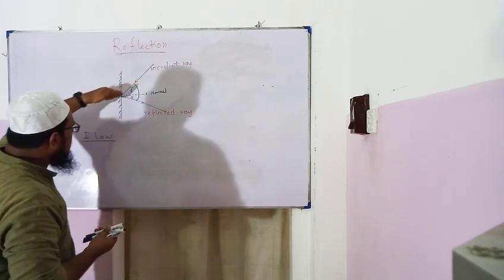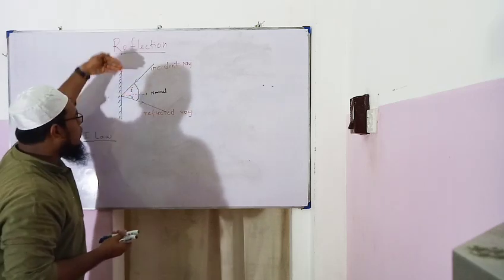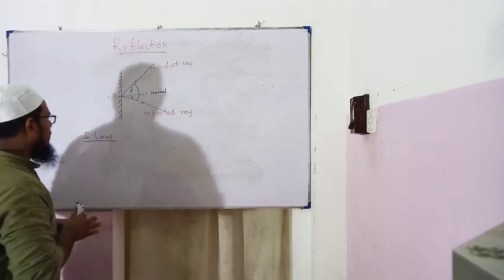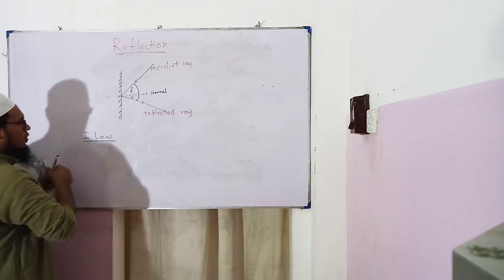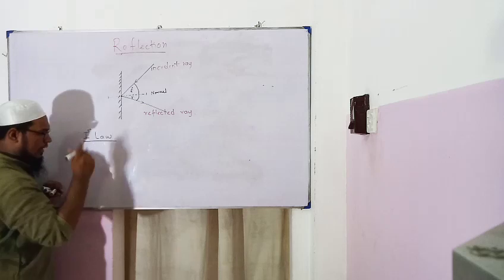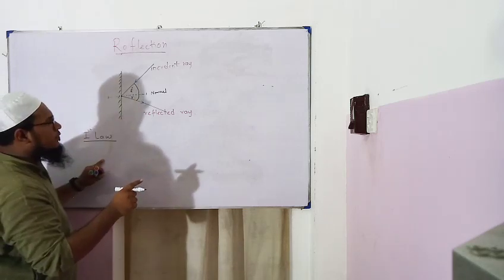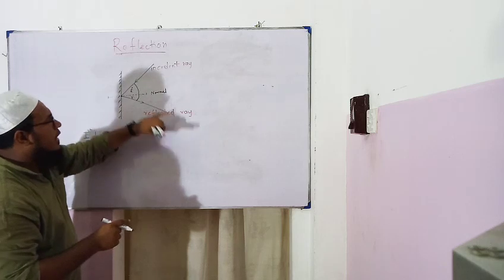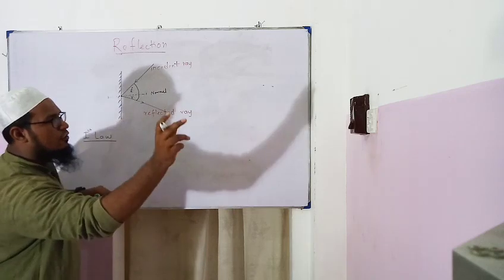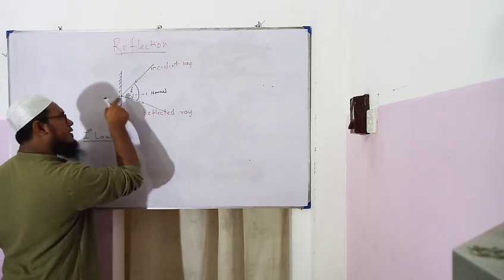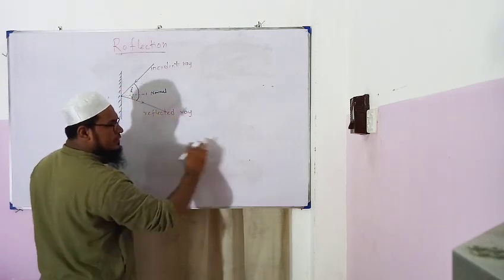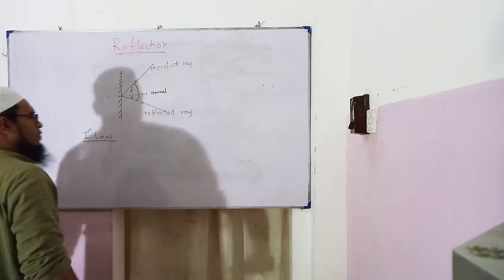It can't come out of the board or go into the board, because all these lie on the same plane. Therefore, the first law of reflection says, you all write it down: incident ray, reflected ray and the normal drawn to the point of incidence, very important, you can't just say normal, normal drawn at the point of incidence, all lie in the same plane. That is the first law.